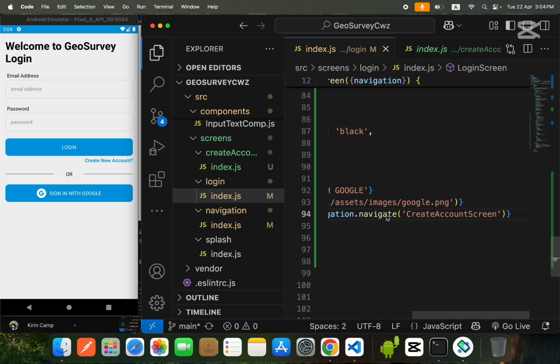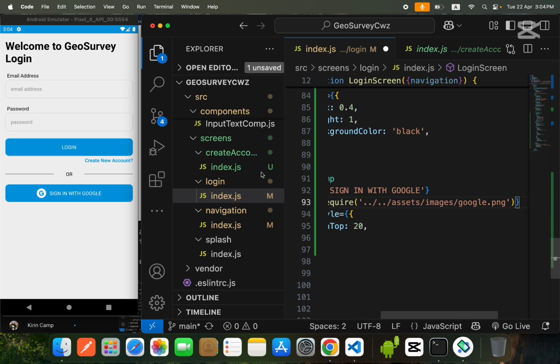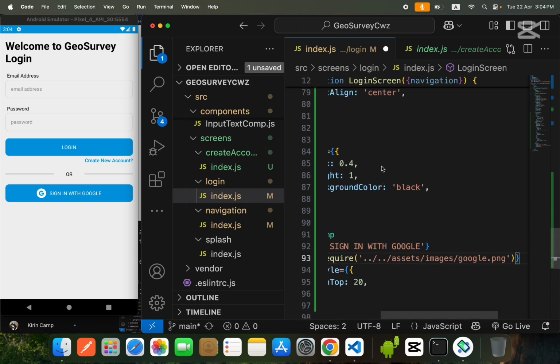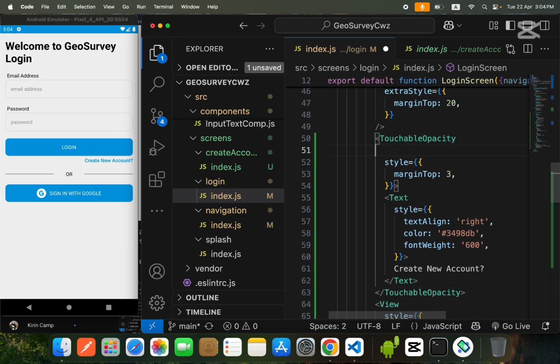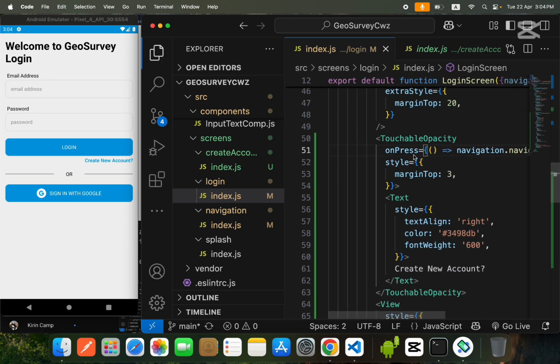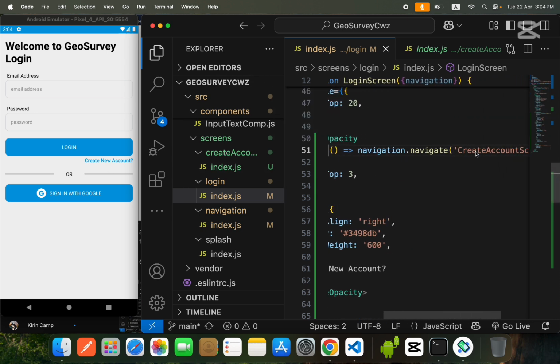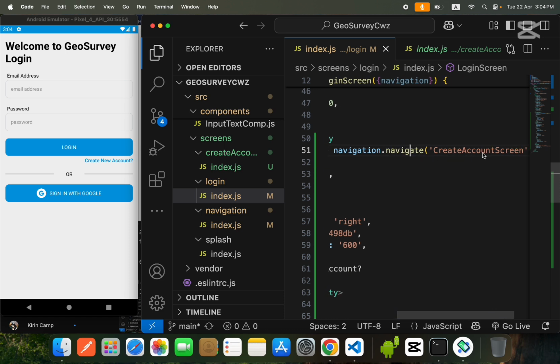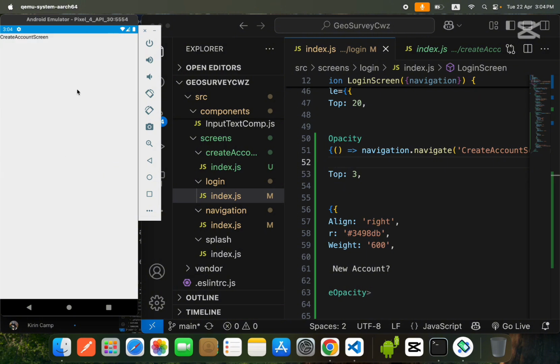We have to do this to this text as well. So let's come inside the text touchable opacity. I will paste my code over here. So whenever I press create new account, it will navigate me to the create account screen. We will save it and we will check. So guys, when I press it, you can check that I am navigating to the create account screen.